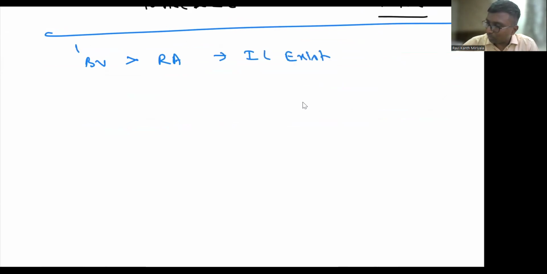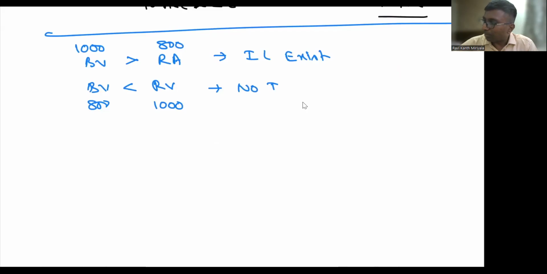So that is so simple. Now, 1,000 rupees is the book value, 800 rupees is the recoverable value. Now there is an impairment loss. No, sir. If book value is equal to 800 and recoverable amount is equal to 1,000, then obviously there is no impairment loss. Correct. Now there is no impairment loss and no accounting is required. Nothing is required. Okay. Let's go one step at a time.